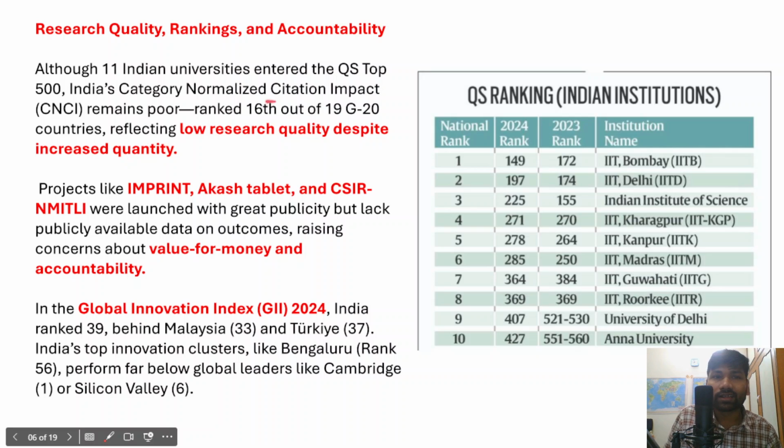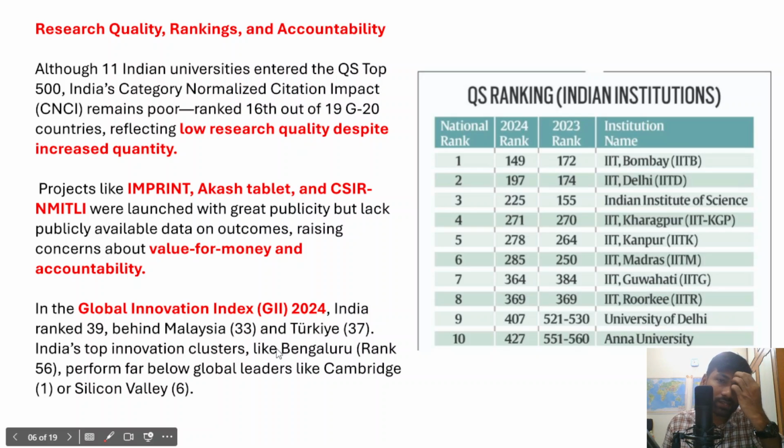So in the category called normalized citation impact, India still remained poor, and this actually means that India's research quality is not up to the mark. It is substandard, or there is a low research quality which has been existing. So there is a need to emphasize research quality.